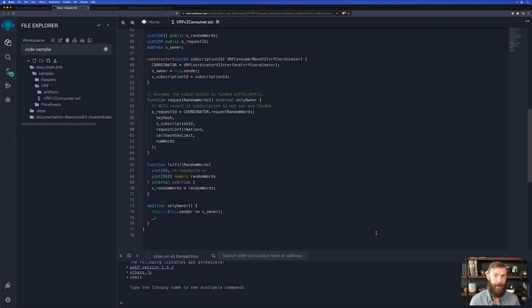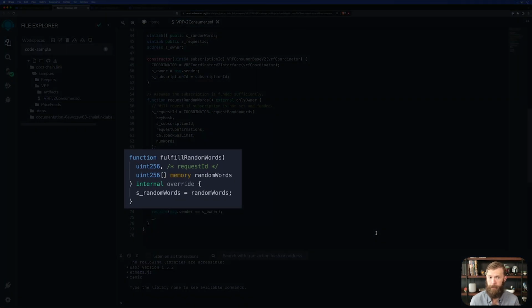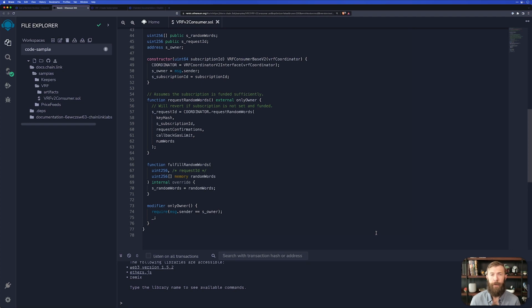Once that coordinator actually generates the random values, it will then come back to our contract and call the fulfill random words function. This is where you would use those random values. In this case, we're just storing them. But if you wanted to do something with the random values, you'd put that in here. And finally, we have an only owner modifier just to make sure that only the owner can request random words.